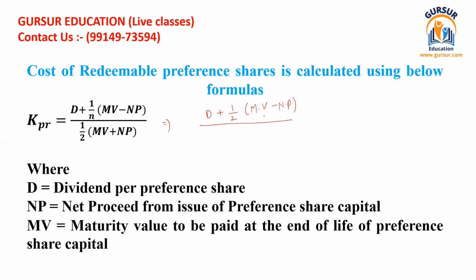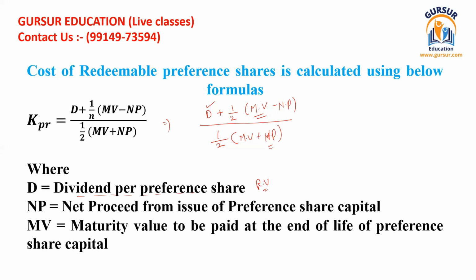Here maturity value is exactly the same as what redemption value we have understood in the case of debenture share capital, and this whole equation should be divided by 1/2 of maturity value plus net proceed. So I hope you know the meaning of each item covered in this topic. The first is D, which stands for the dividend per preference share. Then MV stands for maturity value. This is also equal to redemption value, as was the case of debentures. And NP stands for the net proceed.